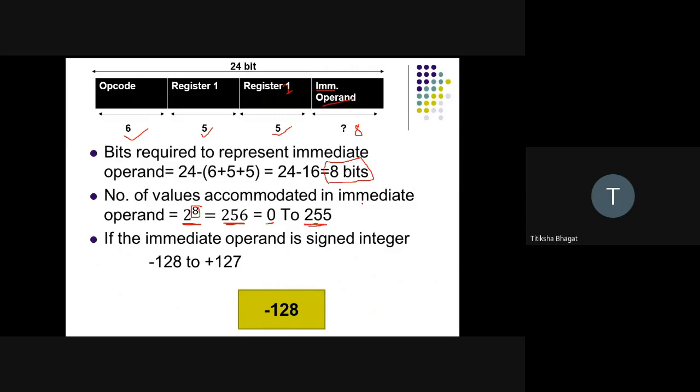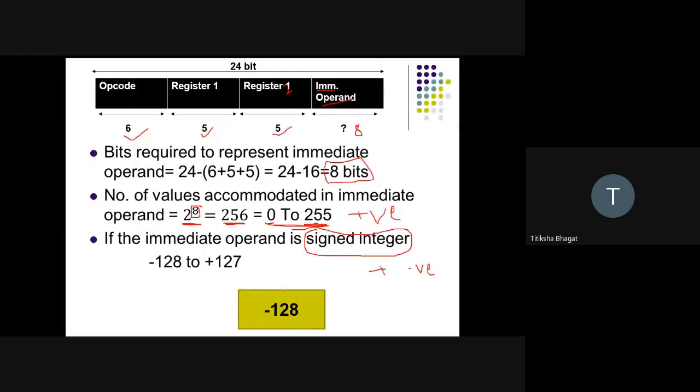But the question is that my immediate operand is a signed integer. Signed integer means I am not considering all values as positive, as in 0 to 255. The question says it has positive as well as negative values. So how many can it accommodate?